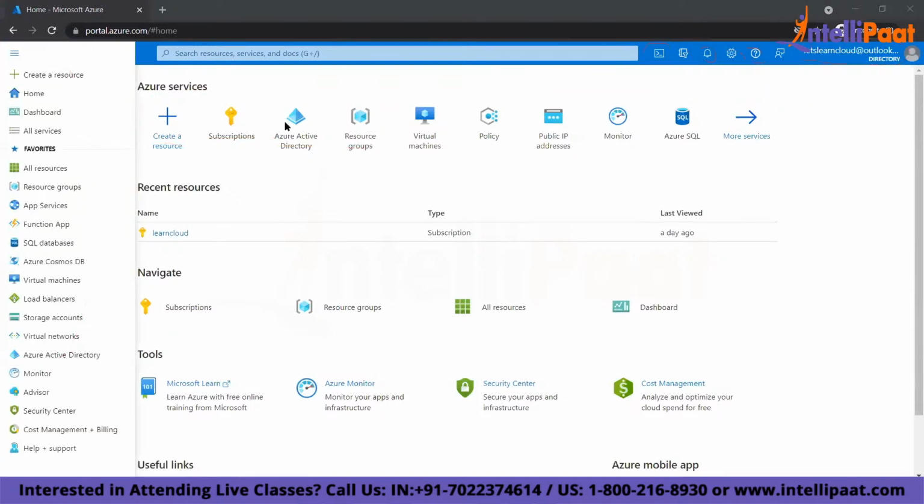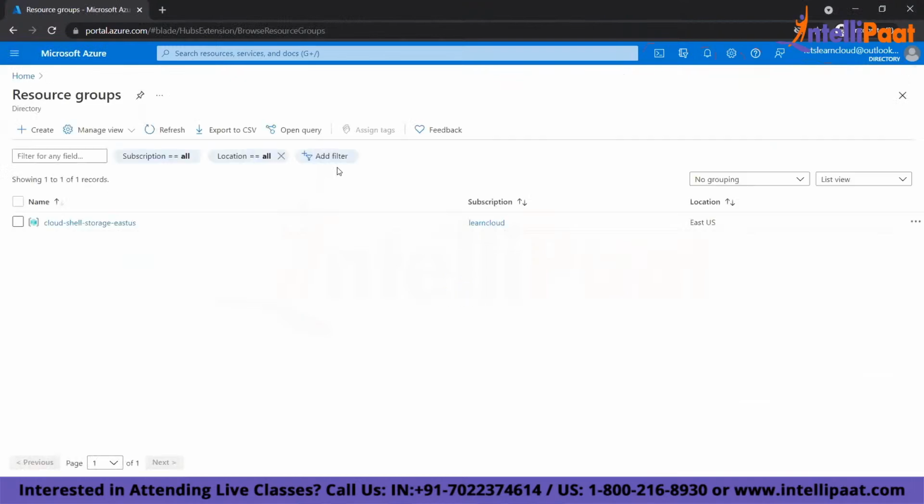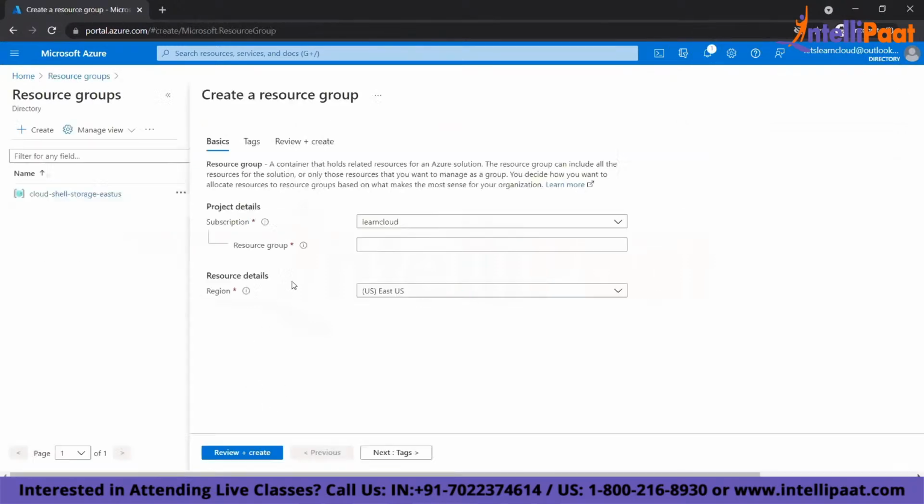What we need to do next is, as I mentioned, we have an active subscription. So we'll click on resource group. The first thing that we need to create is a resource group. Let us go ahead and create one resource group from here. Click on create a resource group. To create a resource group, you need to select the subscription, which is my subscription, the name of the resource group, and the region.